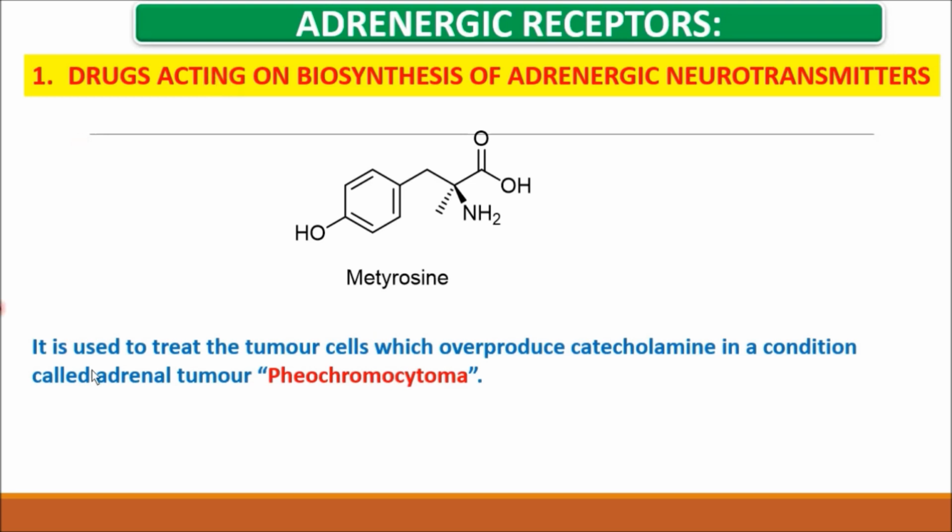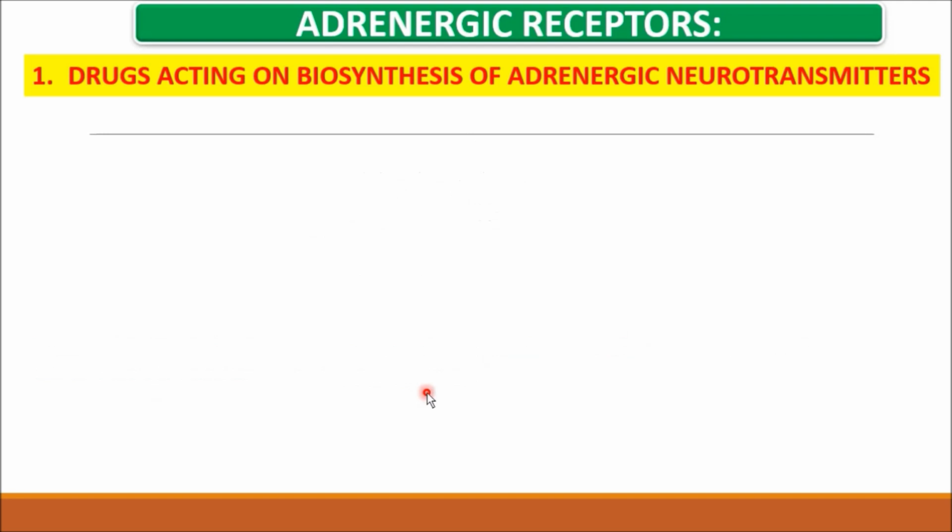It is a tumor, called the adrenal tumor cancer. So friends, now let's see the synthesis and biological activity of metyrosine.